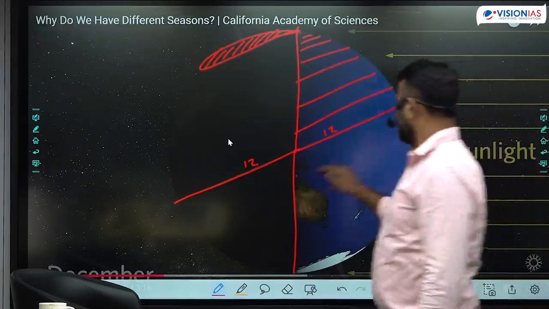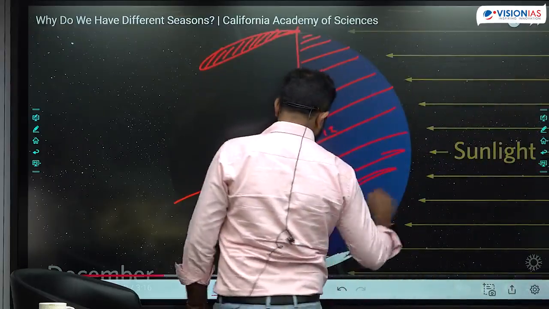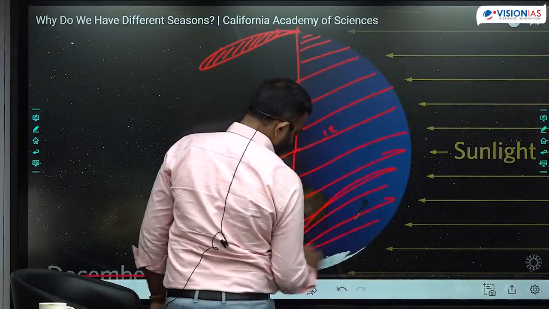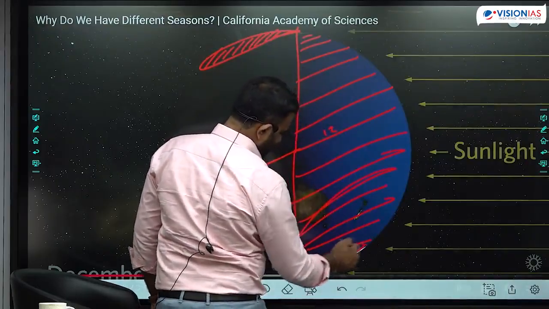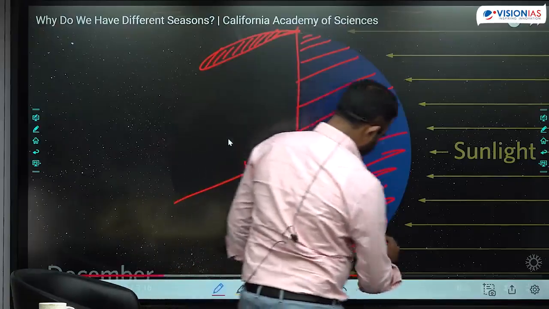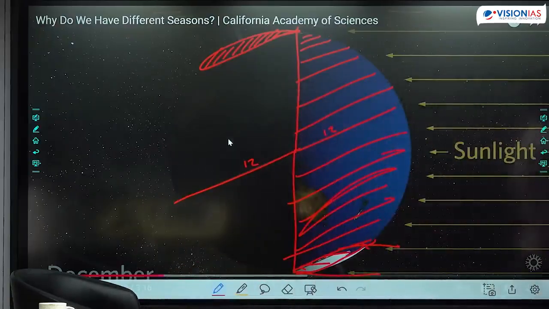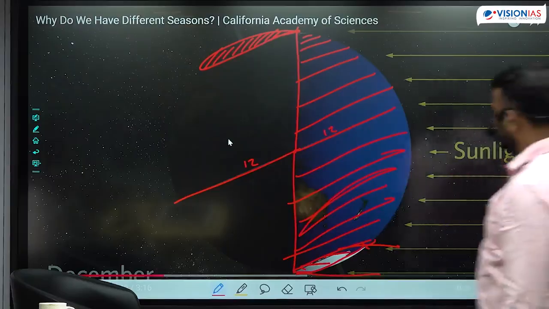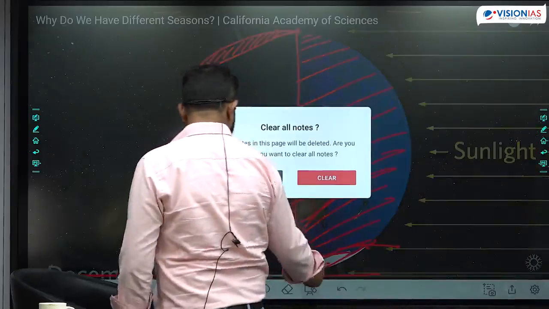Whereas in the southern hemisphere, the length of the day is increasing. It increases, increases, and all the regions beyond the Antarctic Circle are experiencing polar day, 24 hours of sunlight. Okay, where is the highest intensity sunlight? Tropic of Capricorn. This is where the Tropic of Capricorn is.